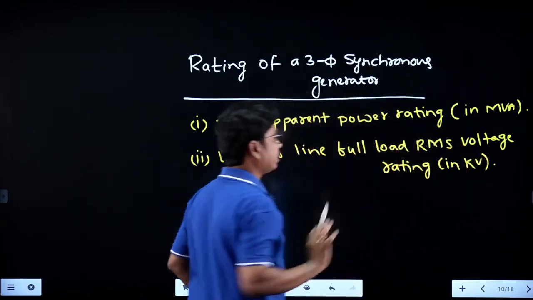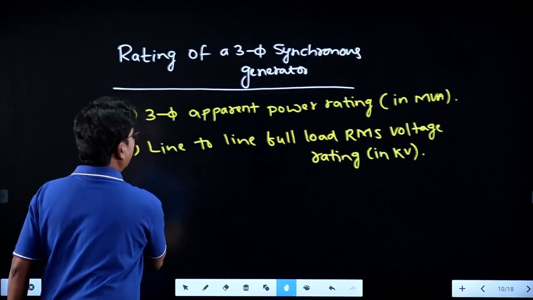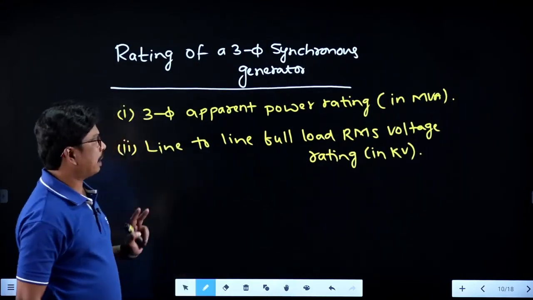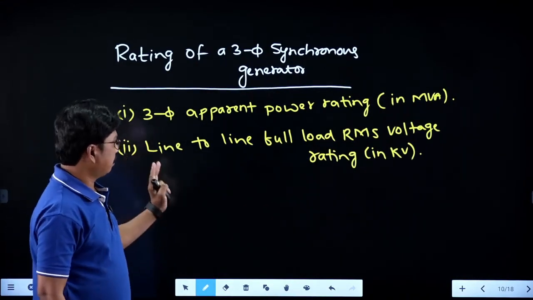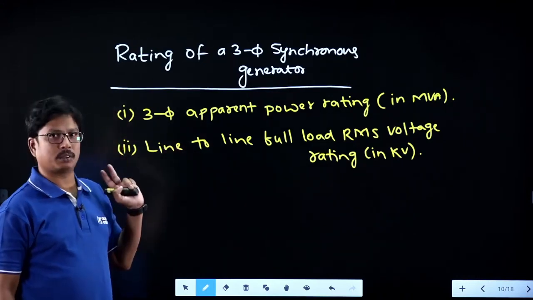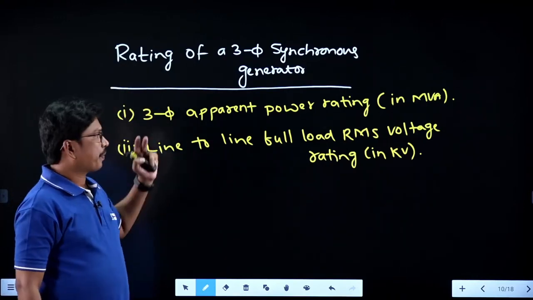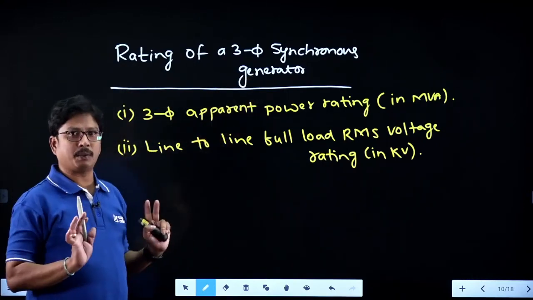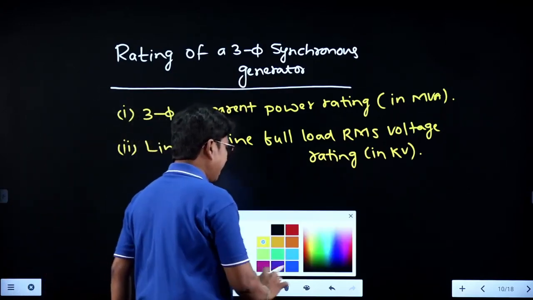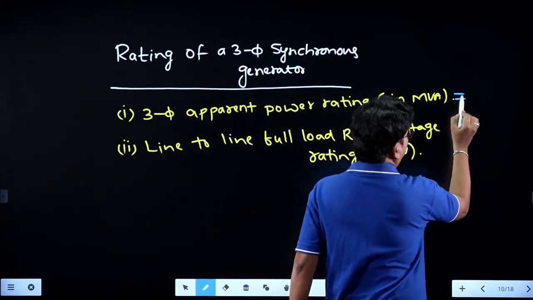So these are the two ratings they will give: the three-phase apparent power rating in MVA and the line to line full load RMS voltage rating in kilovolts. Whatever they have given, you can take those as the base values. Now, you can take this as the base value, S base.